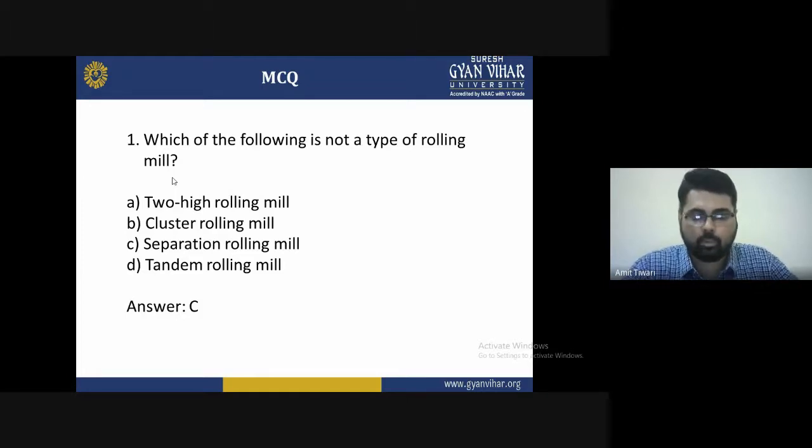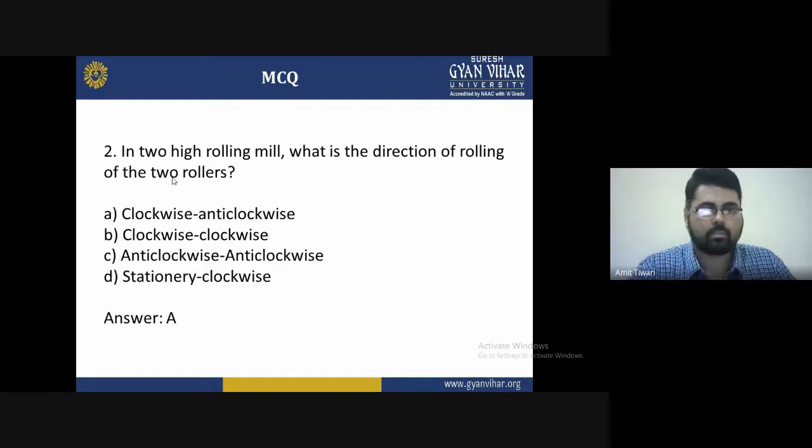separation rolling mill. So basically it is not a type of rolling mill, because these are unwanted rolling mills. Basically, we understand A, two high rolling mill, with upper and lower rollers, and cluster mills with two to three types of rollers via passes, and then tandem rolling mills. But we do not have a separation type of rolling mill among the types of rolling mills. So C is the answer, which is not a type of rolling mill.